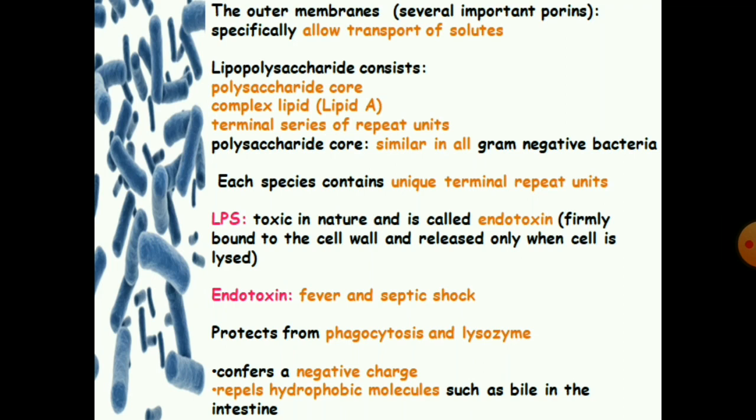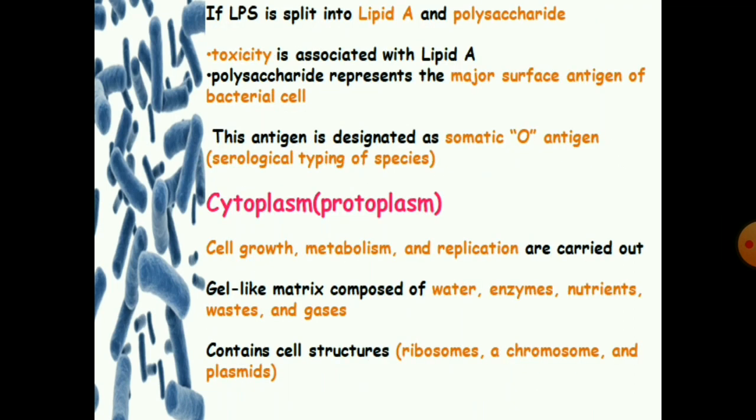The endotoxin causes fever and septic shock in a patient infected by gram-negative bacteria. The lipopolysaccharide protects the cell from phagocytosis and lysozyme, and confers a negative charge which repels hydrophobic molecules such as bile in the intestine. If the lipopolysaccharide is split into lipid A and polysaccharide, lipid A is associated with toxicity and the polysaccharide represents the major surface antigen of the bacterial cell. This antigen is designated the somatic O antigen, which is important in serological typing of the species.